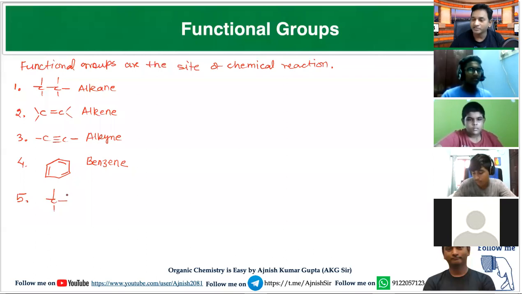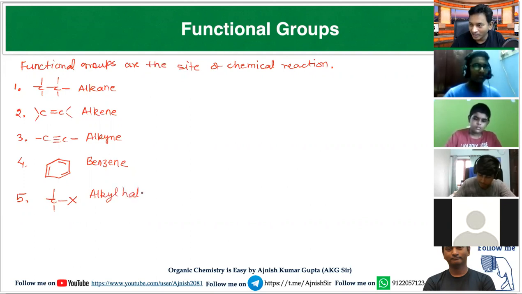Replacement of hydrogen with other atoms such as halogen. If you replace hydrogen with halogen, may be fluorine, chlorine, bromine or iodine, all collectively represented by X, then such compounds are called alkyl halide.